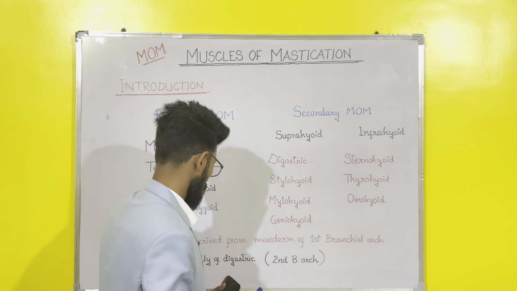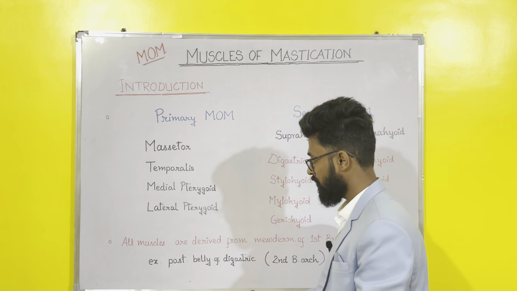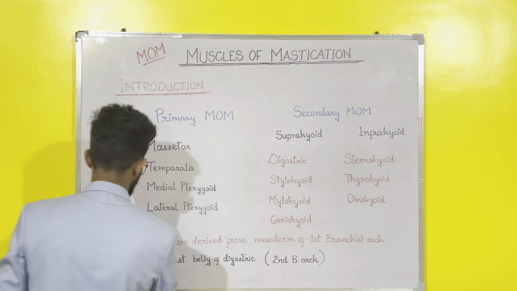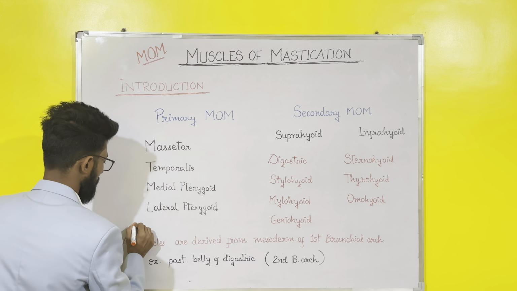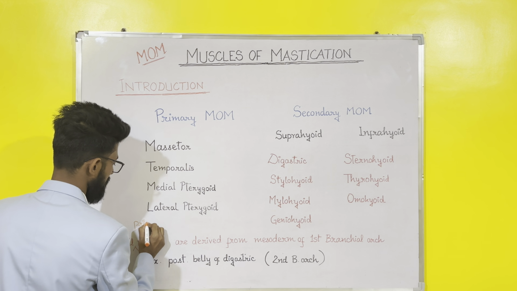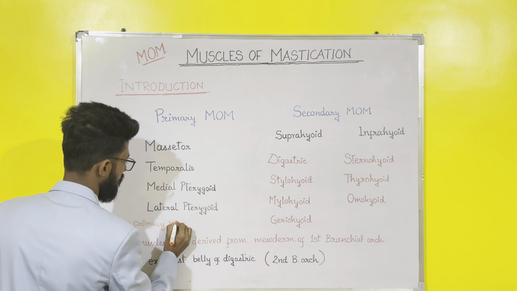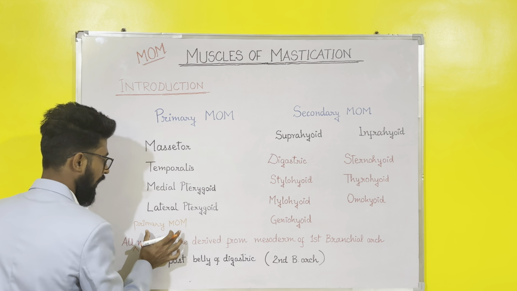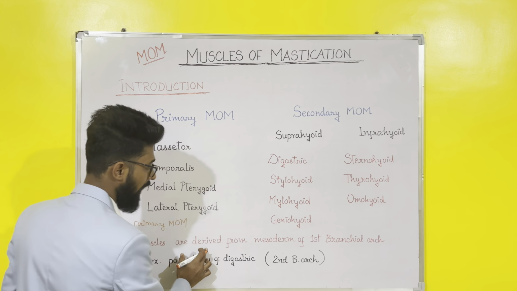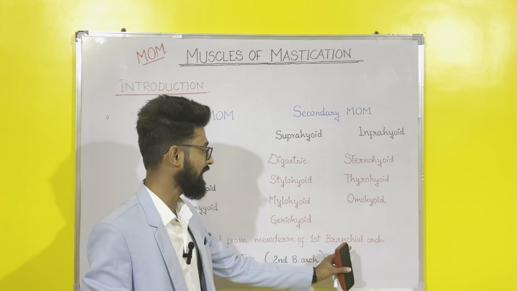Okay. Now, one important point is all the primary muscles of mastication, I am writing here MOM. Okay, all the primary muscles of mastication are derived from the mesoderm of first branchial arch.